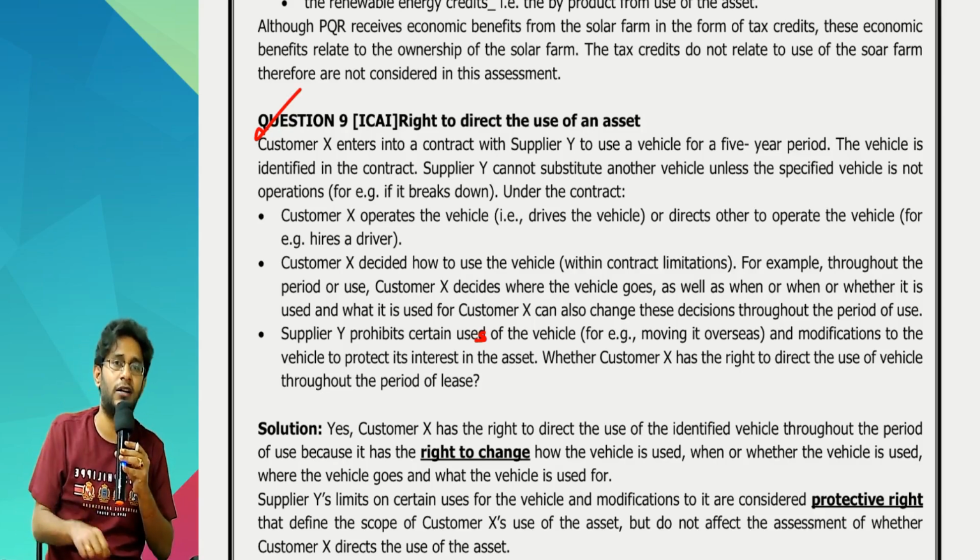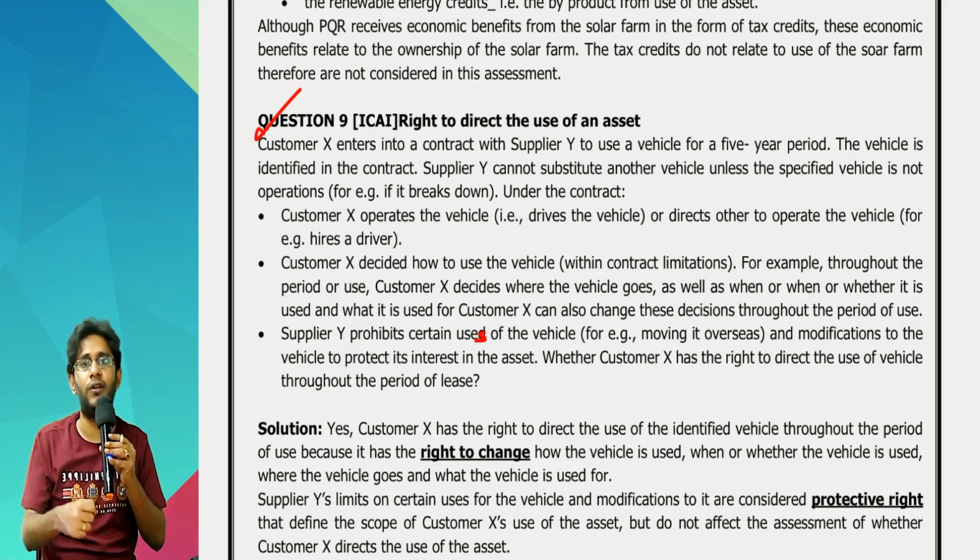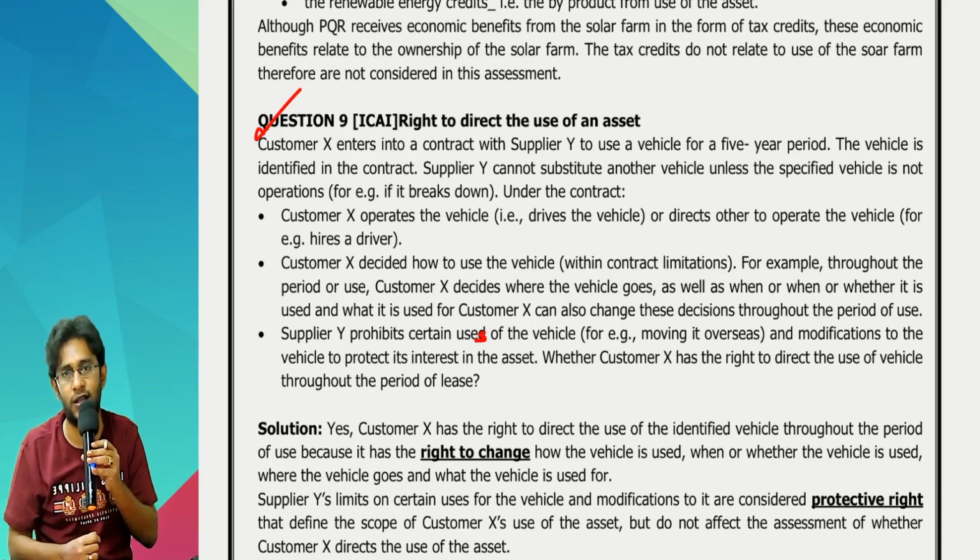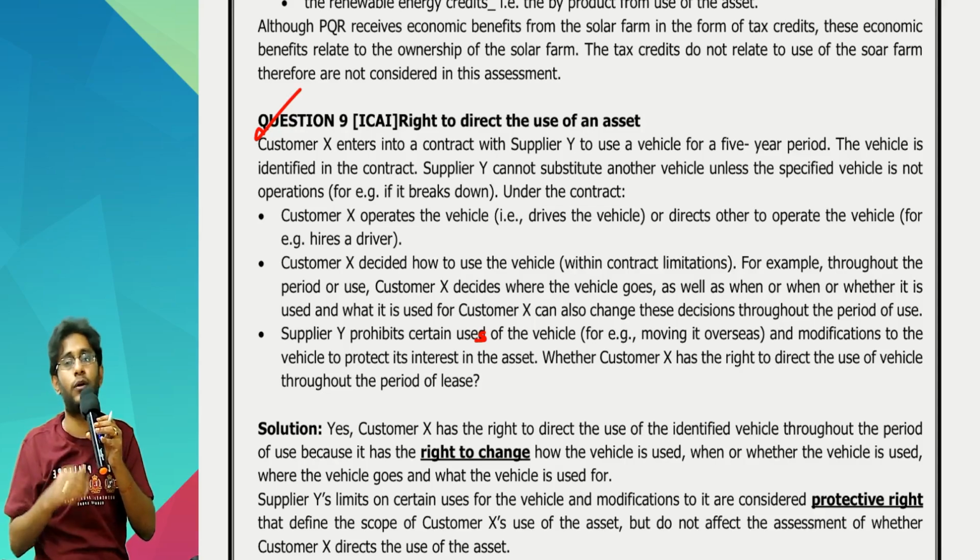Just because they put such conditions, you should not say that they are interfering with my power to direct the usage of the asset. They are not. They are called protective rights. Protective rights are okay.